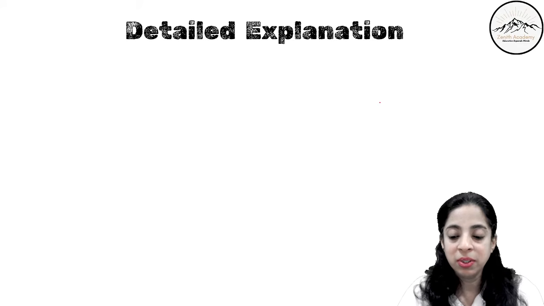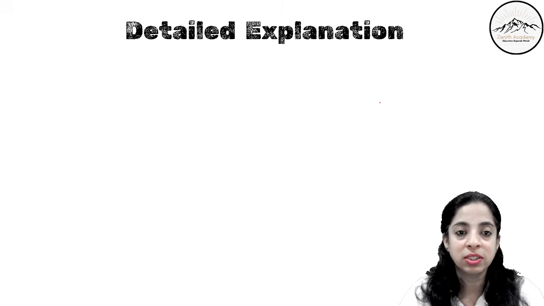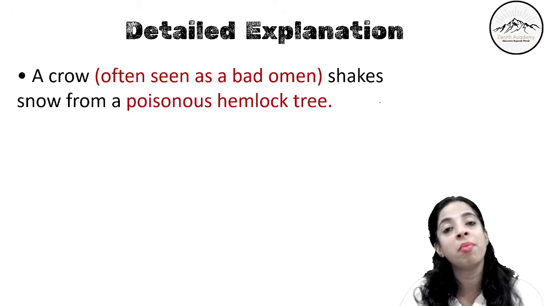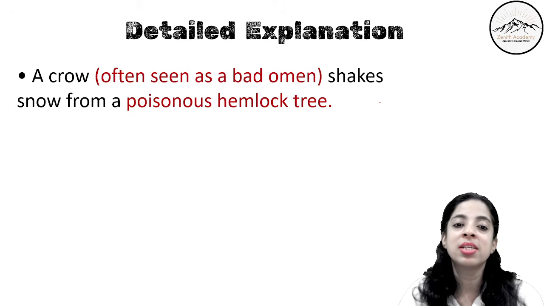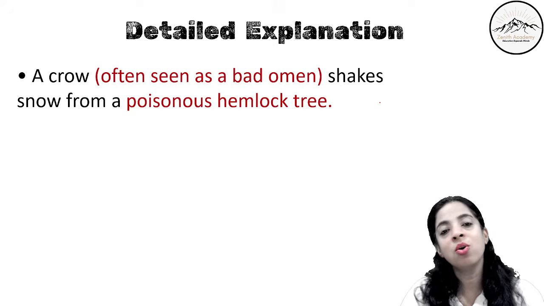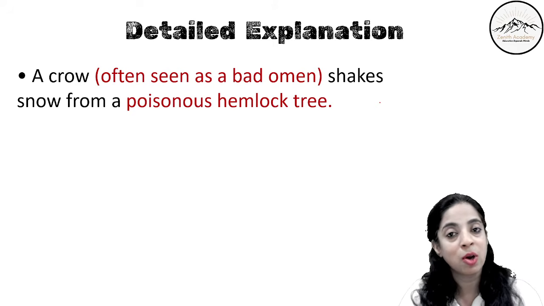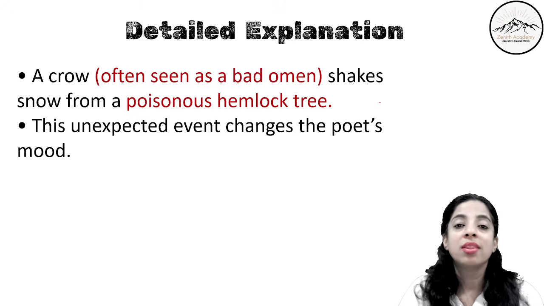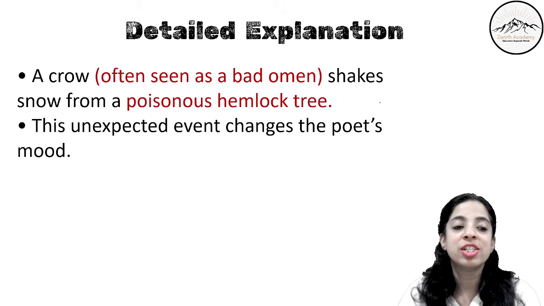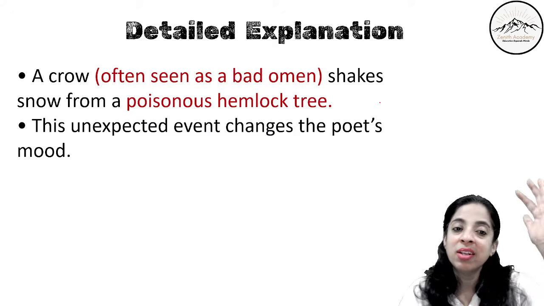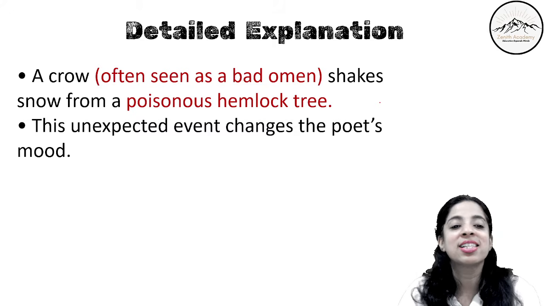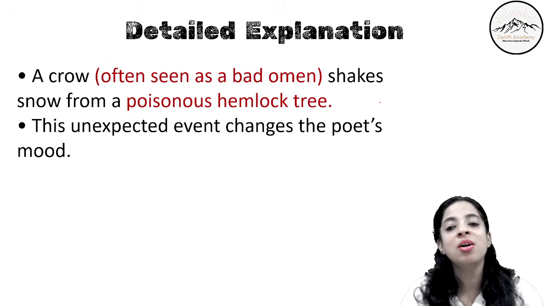Okay. So let me give you a detailed explanation of this. A crow. Now crow is also seen as a bad omen. Okay. A crow, often seen as a bad omen, shakes the snow from a poisonous hemlock tree. So both of these are considered unauspicious. This unexpected event changes the poet's mood. Okay. So even if it was a crow and even if the snow was coming from the hemlock tree, still this unexpected event changed the poet's mood.